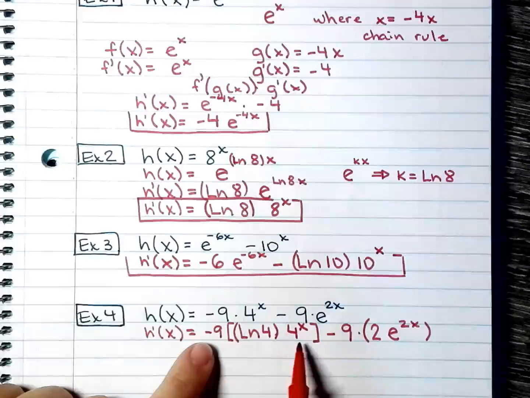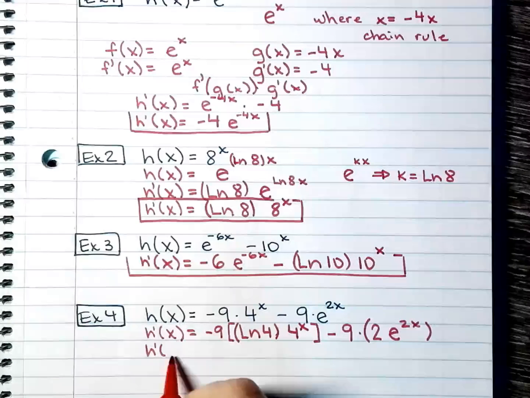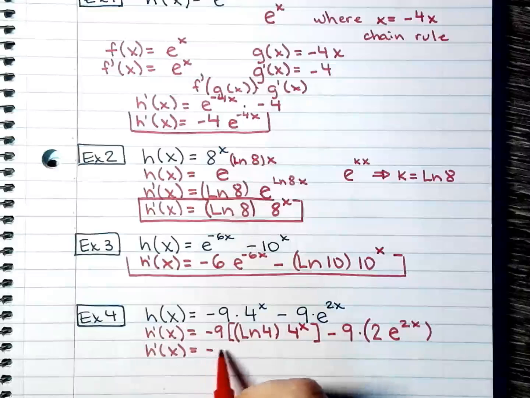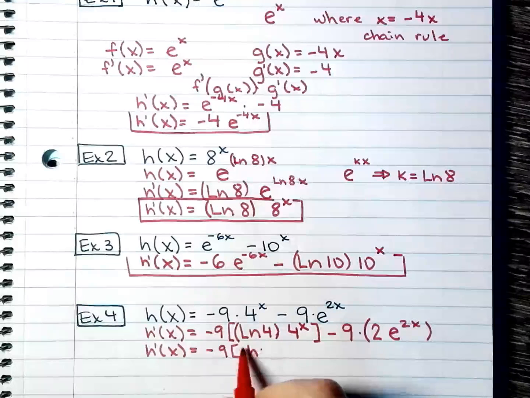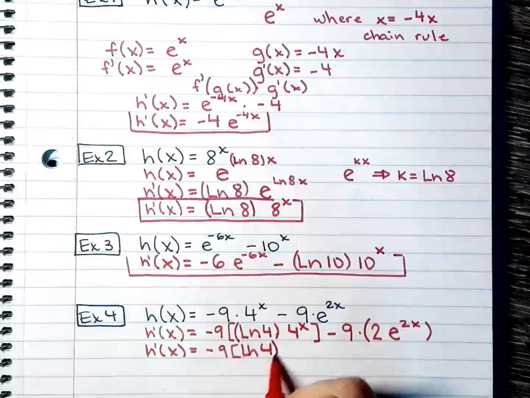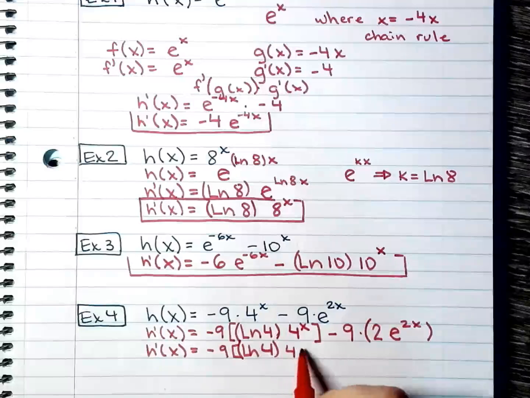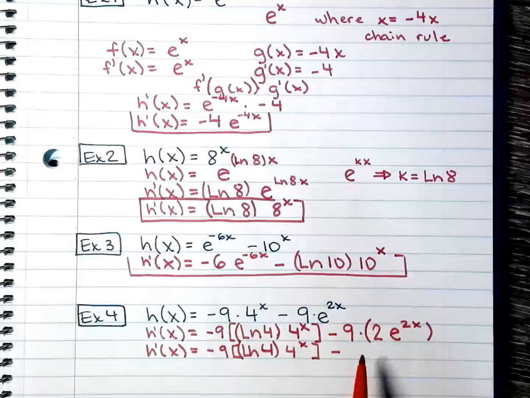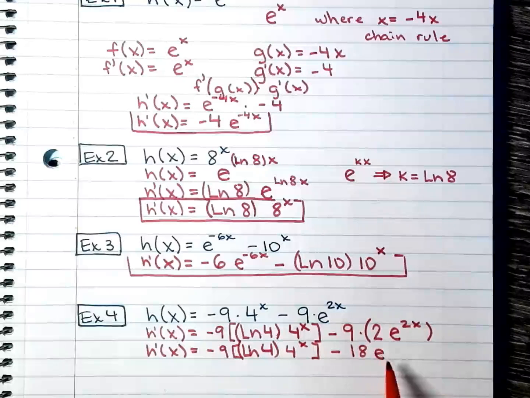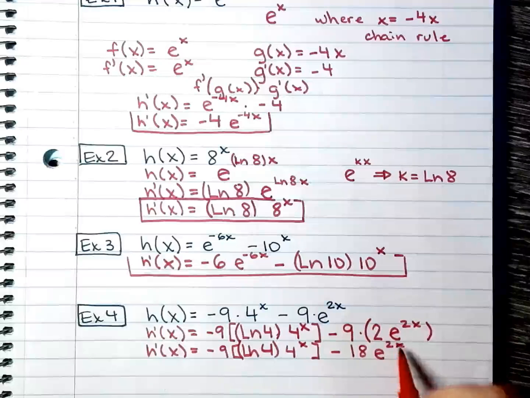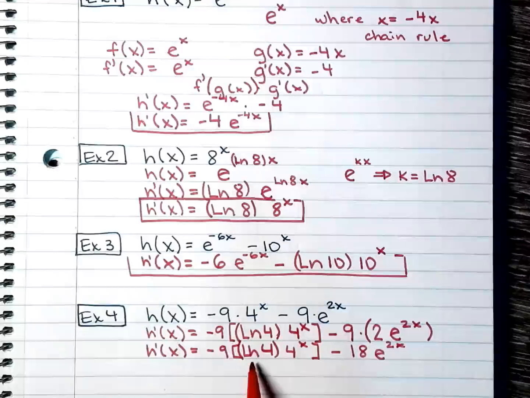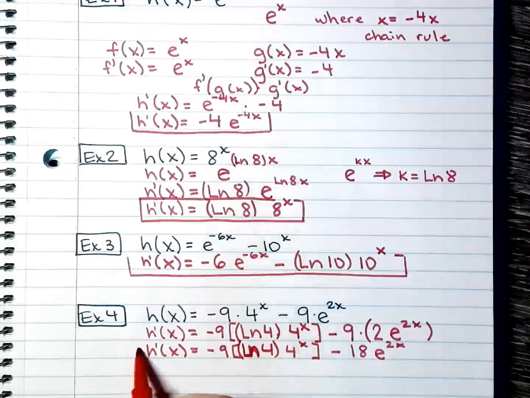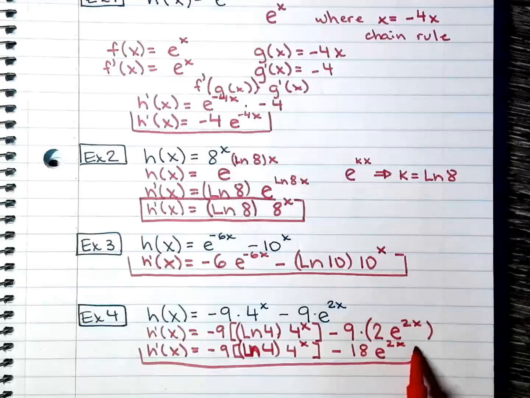This, we're going to leave it like this. So just negative 9 natural log of 4 to the power of x. And here I go ahead and simplify. 2 times 9 is 18, e to the power of 2x. This natural log looks ugly, sorry, but it's right there. And that's it. That's all you get.